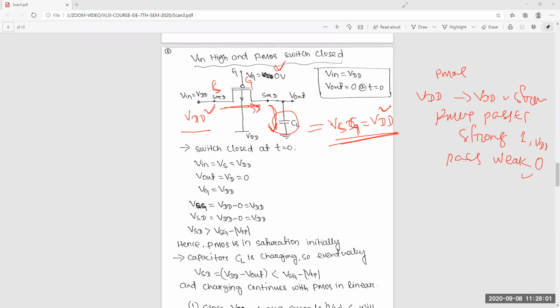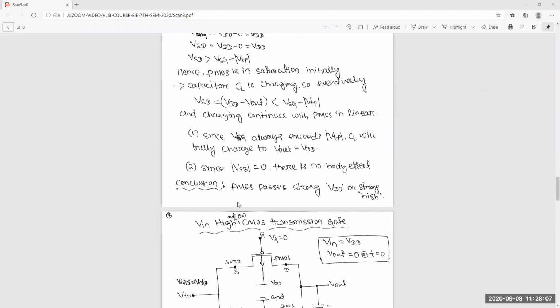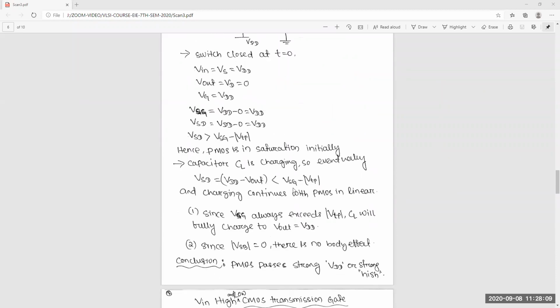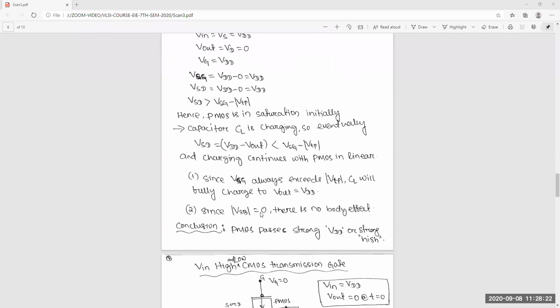This is the conclusion from using a single MOSFET, NMOS or PMOS. Here there is also no body effect, because the source is always constant: source VDD and body VDD. So there is no VSB, so no body effect.